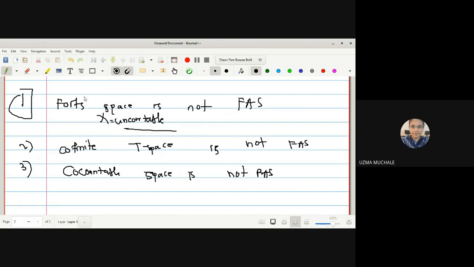For this one, I will give you one hint and try to prove this. What we have to do first is find the local base. That is easy to find. But which condition will not be satisfied actually? As we are finding a countable local base, your X is uncountable. So how to find a countable local base for every element? Hence we can say that it is not possible. I'm just giving you a hint: X is uncountable and we have to find a countable local base for every element of X, which is not possible. In a very similar way, you can show this for a cofinite space as well as for a co-countable space.